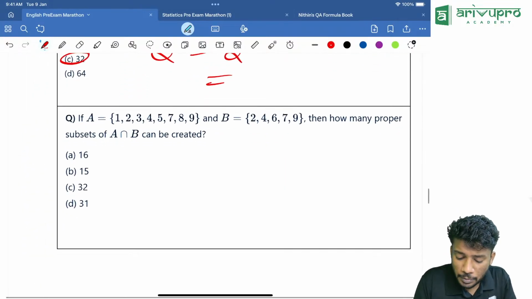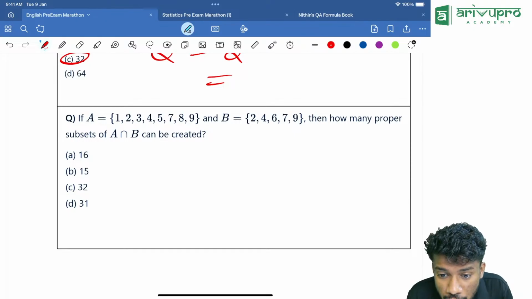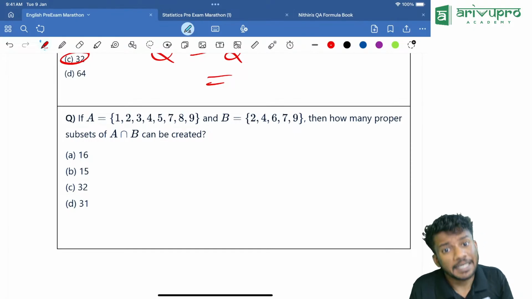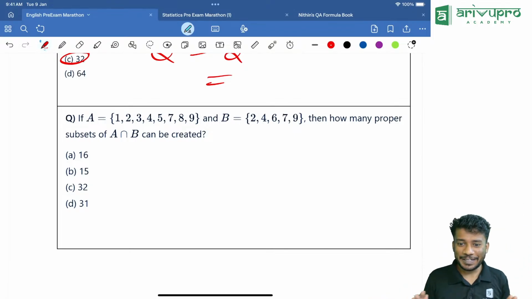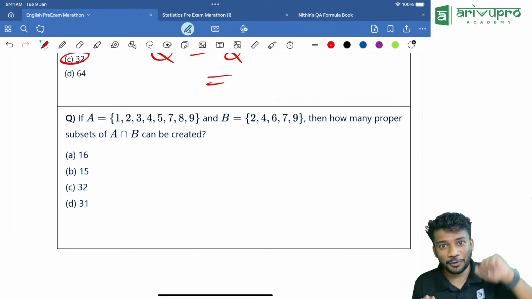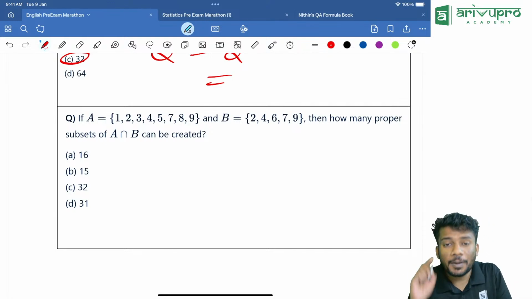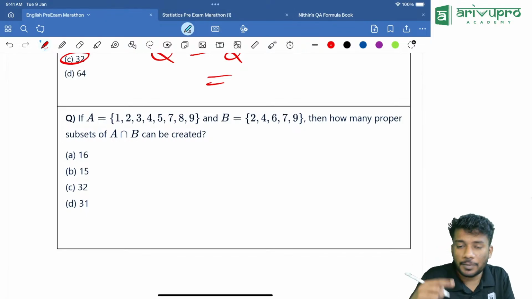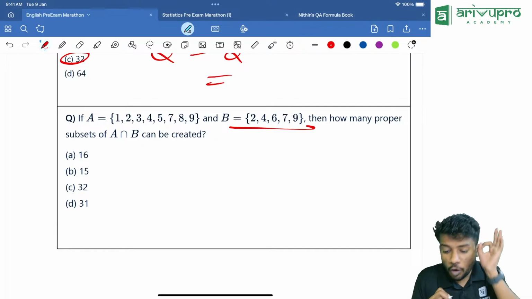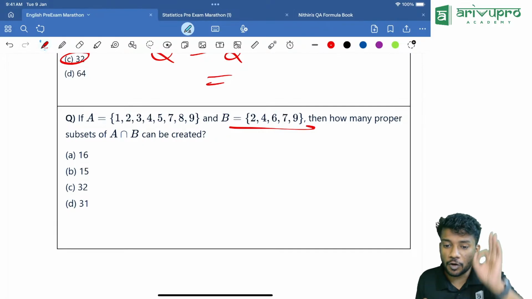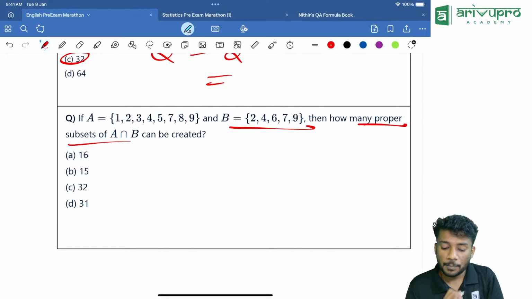Now, look at this question, people. This is the type of question they can ask. 1 minus none, in case you can do that also, but based on the question, not always. Okay, what if there is 4 or 5? A is equal to the set of 1, 2, 3, 4, 5, 6, 7, 8, 9. B is equal to 2, 4, 6, 7, 9. Then how many proper subsets of A intersection B can be created?